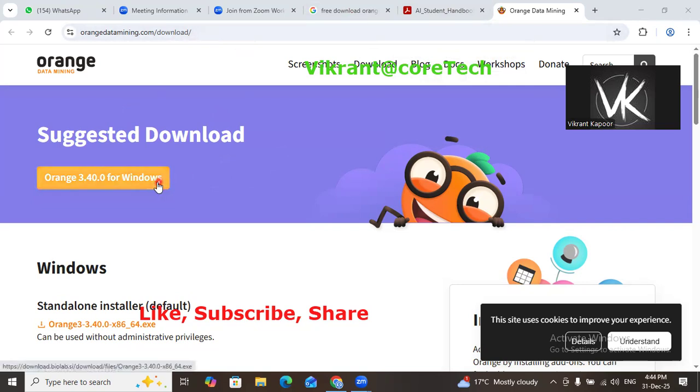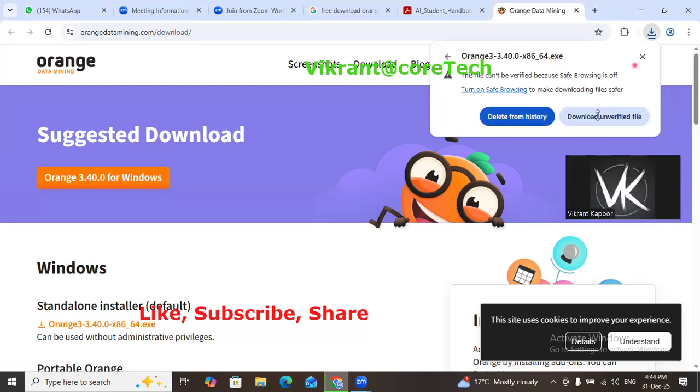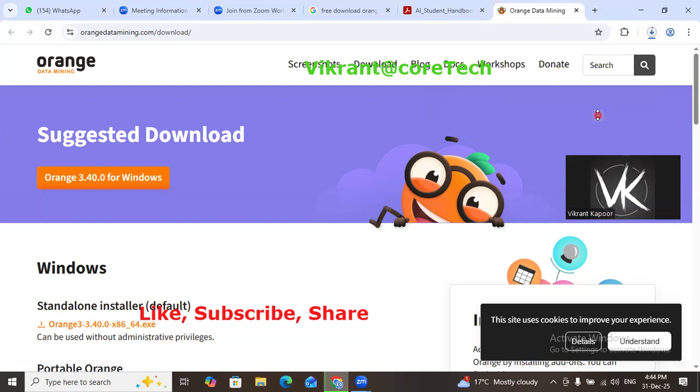A suggested download is coming for Windows. You can click at the exe, the default Windows installer. You can download as an unverified version.